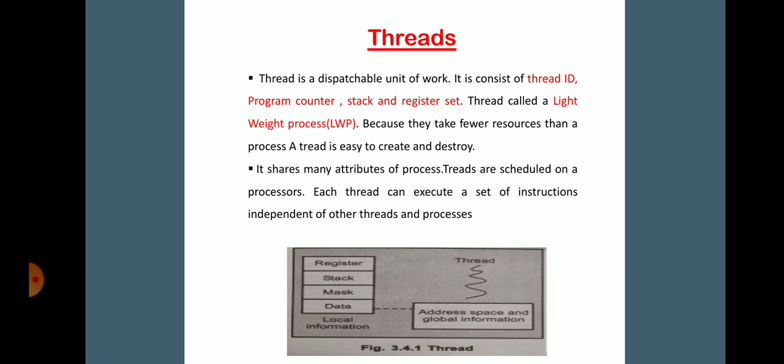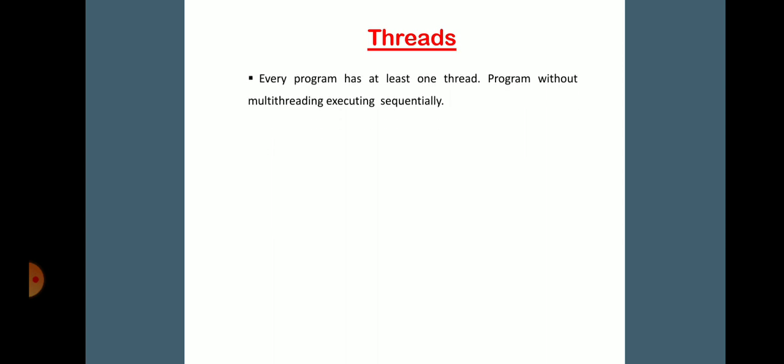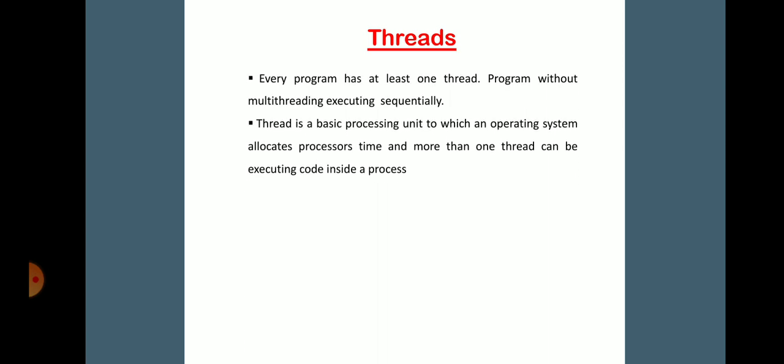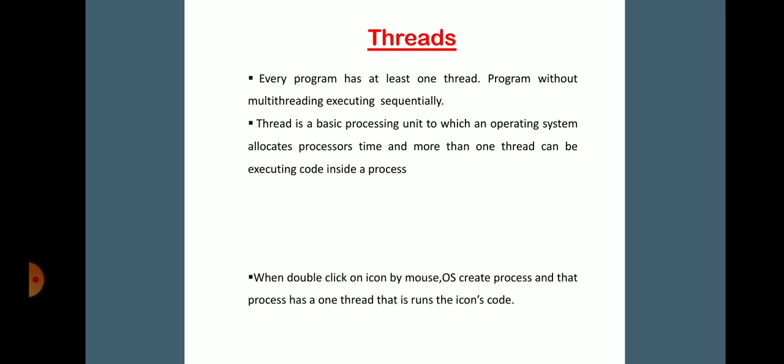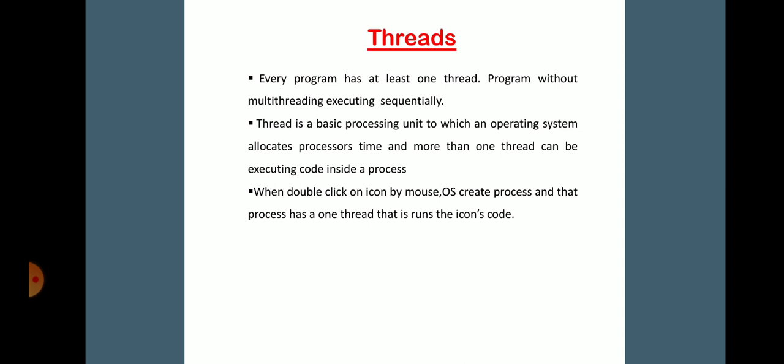The threads are scheduled on the processor. Each thread can execute a set of instructions depending on the other threads or the process. Every program has at least one thread. A program without multi-threading executes sequentially, that is, after the execution of one instruction, the next instruction is executed sequentially. The thread is a basic process unit to which an operating system allocates processor time, and more than one thread can be executing the code inside the process.